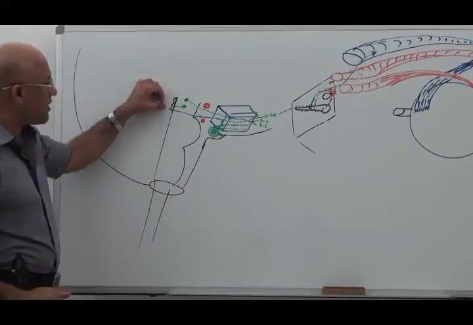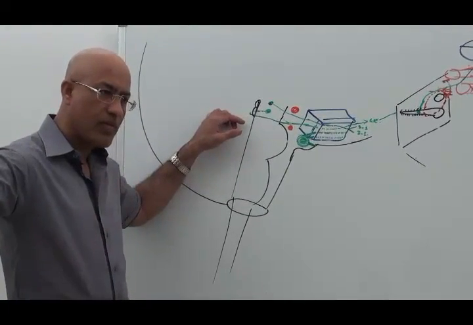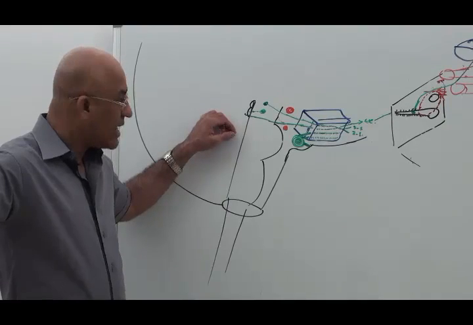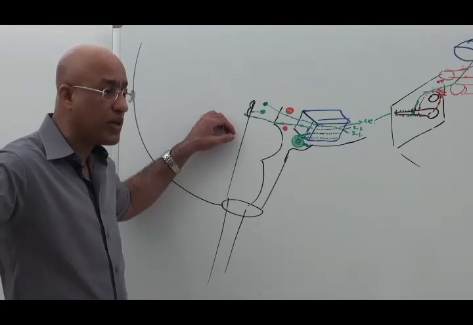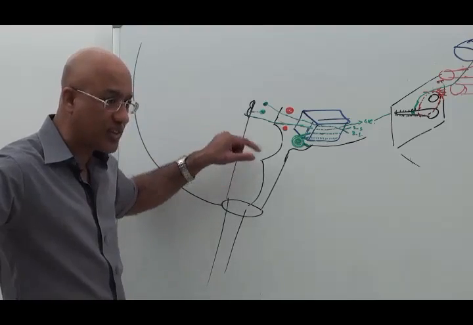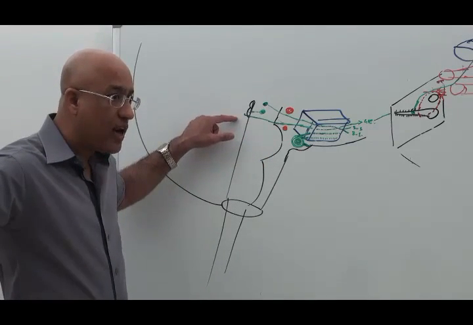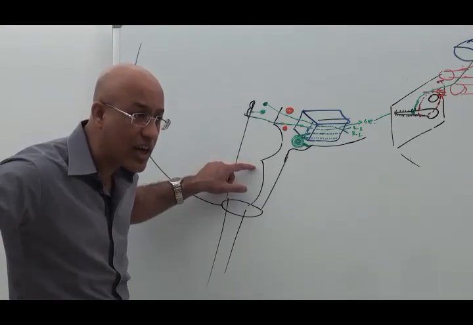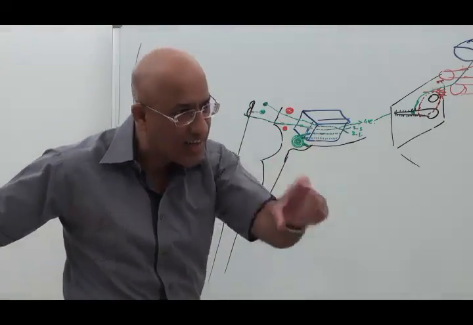Another thing which I would love to mention, usually how it is damaged. Yes, please. How does it compare with the sixth cranial nerve? Yeah, the sixth cranial nerve also has a very long course. But why that produces a false localizing sign we will discuss later. Is that right? The fourth cranial nerve has the longest intracranial course. The sixth cranial nerve has the longest intradural course. We will discuss that later.